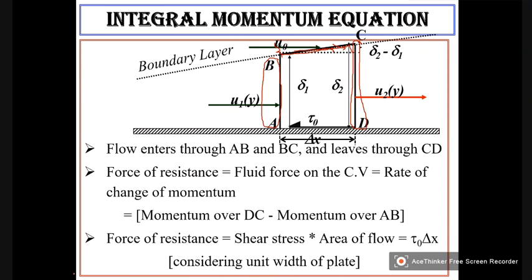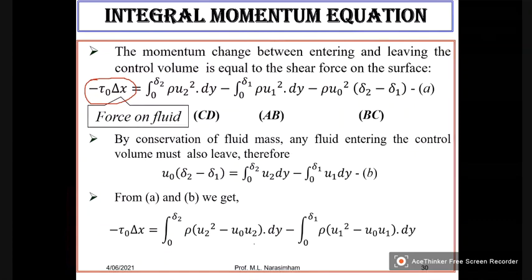So that is what I have written there. So this is momentum on CD. This part is CD. This part is AB. And this part is BC.